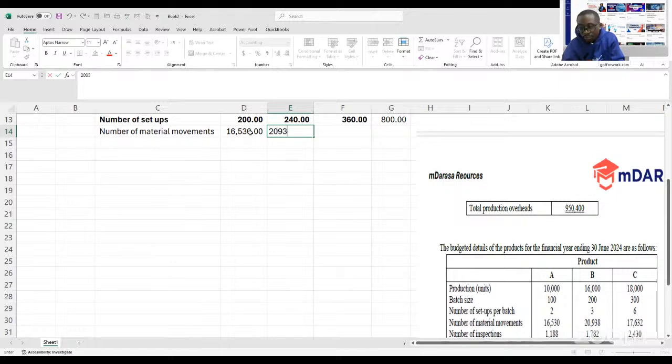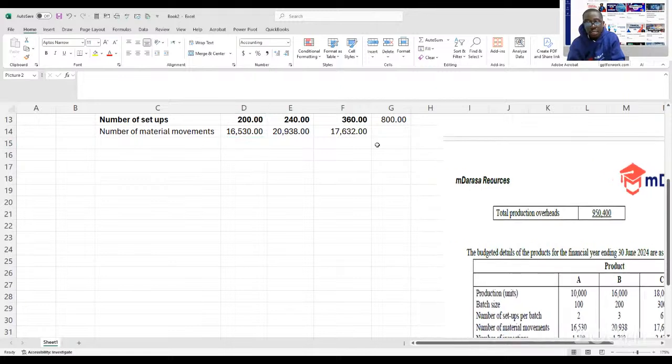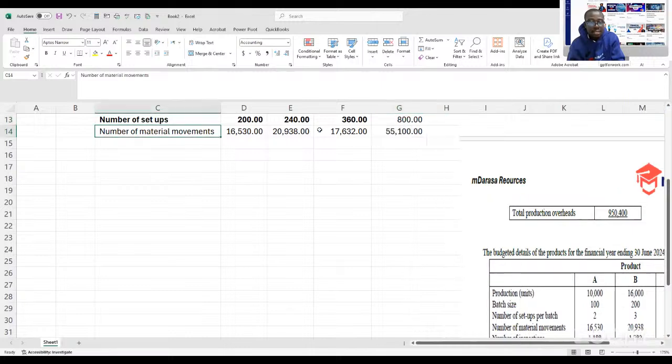So number of material movements, you're given 16,530, 2938, and we have 17,632. So this is what you're determining. This is what you're looking at. So determine the total. This is the second cost driver.